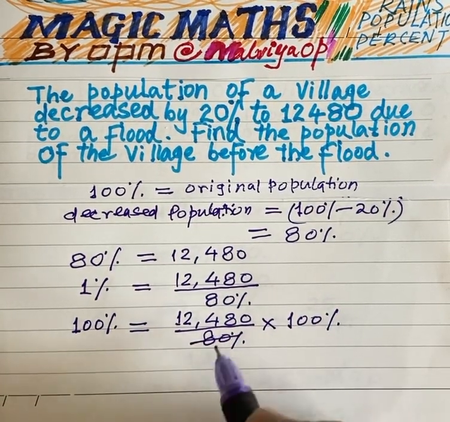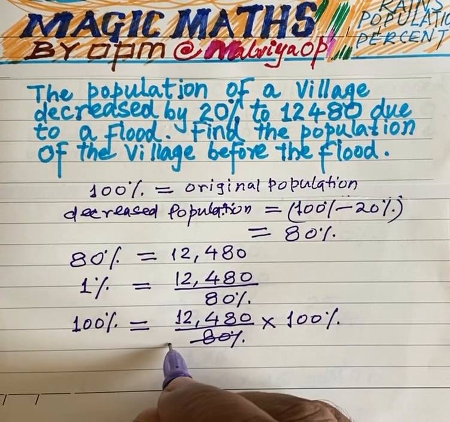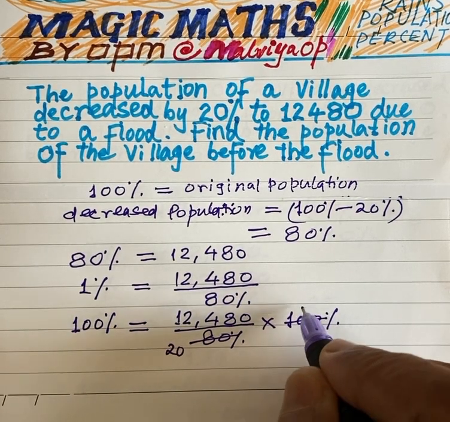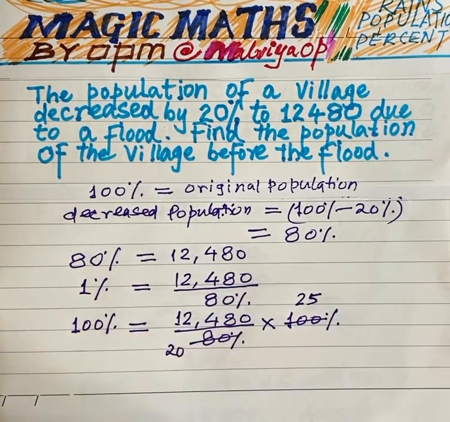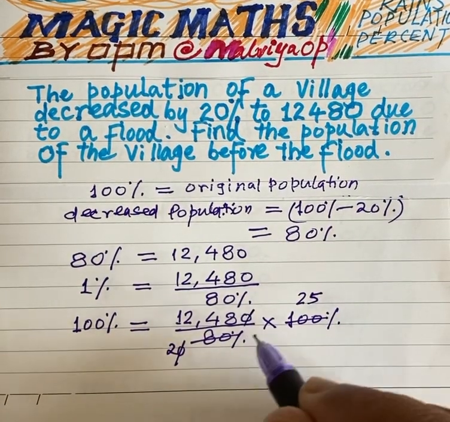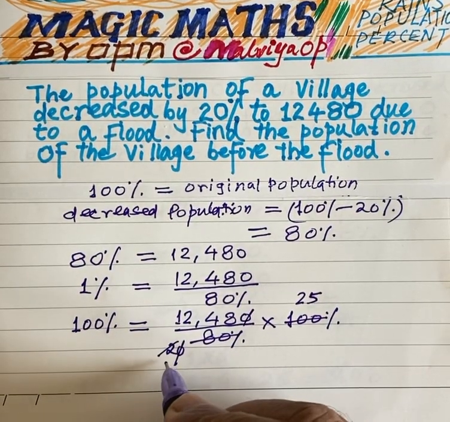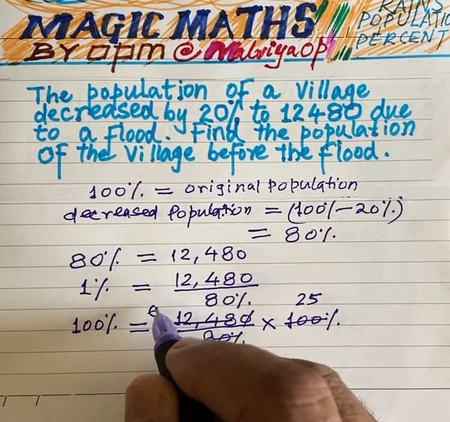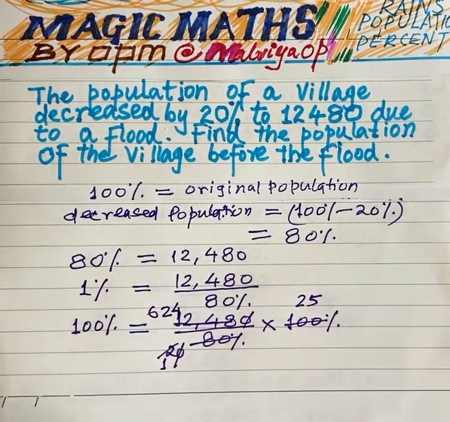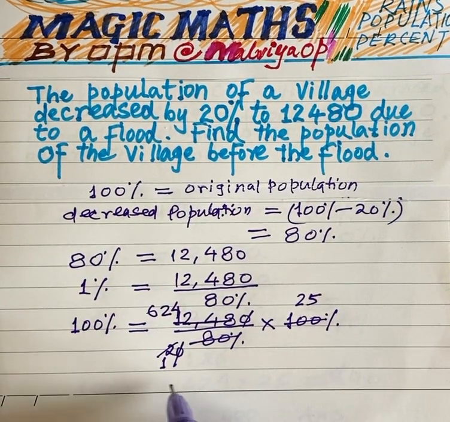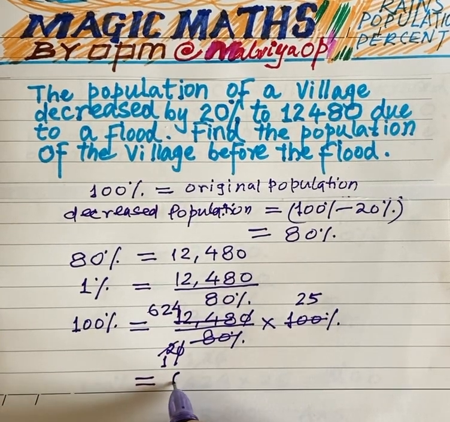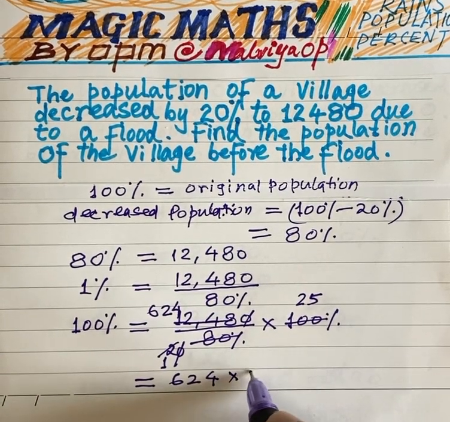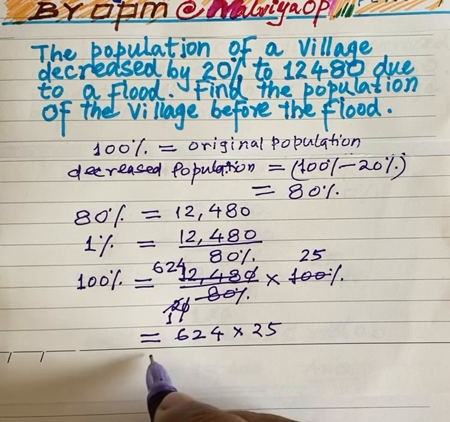Now this 80 divided by 4 is 20, 20 times 5, and this will be 25. Now this 0 cancels out this 0, and 12 divided by 2 is 6, and this becomes 624. Hence the 100% population is 624 multiplied by 25. This becomes